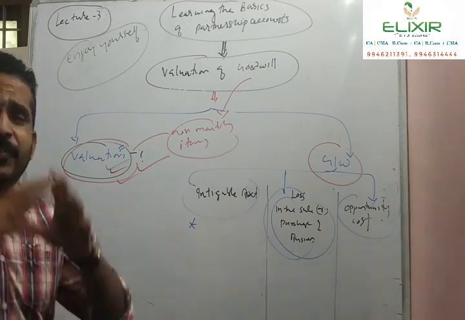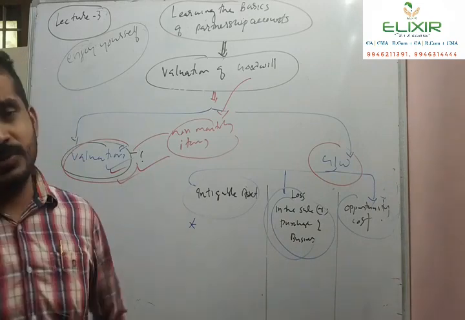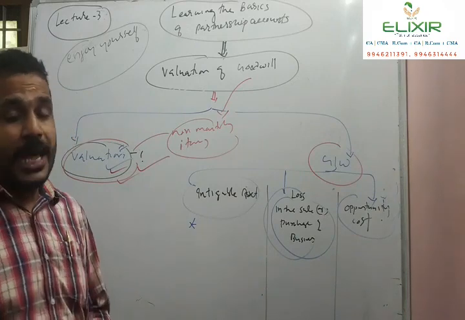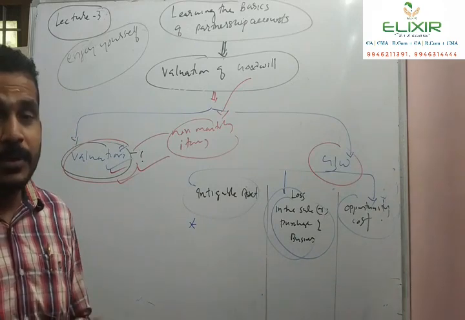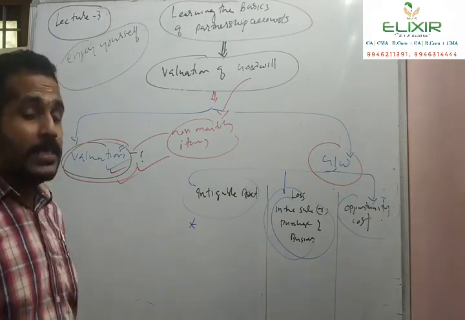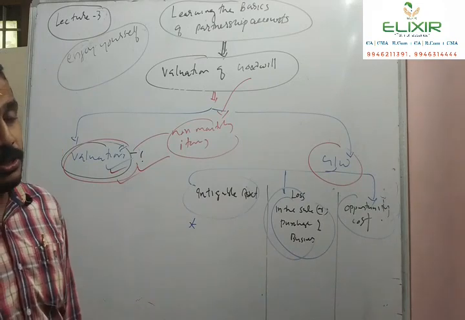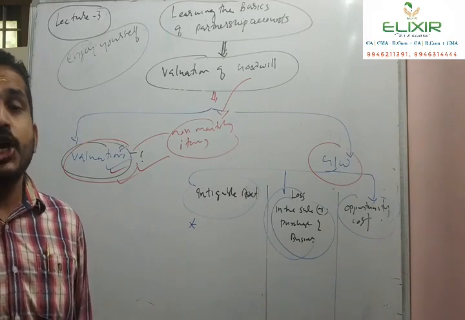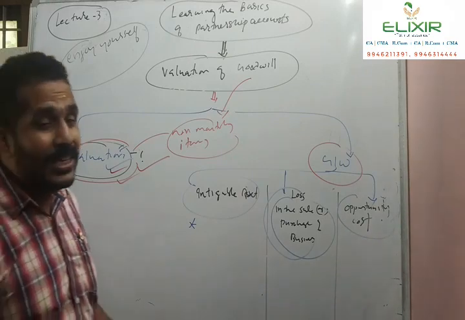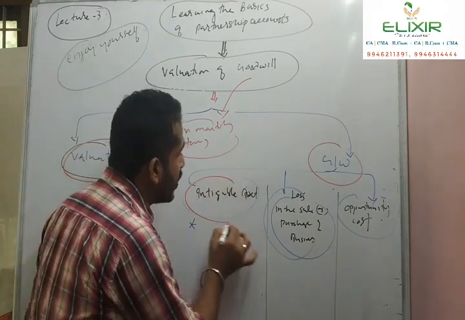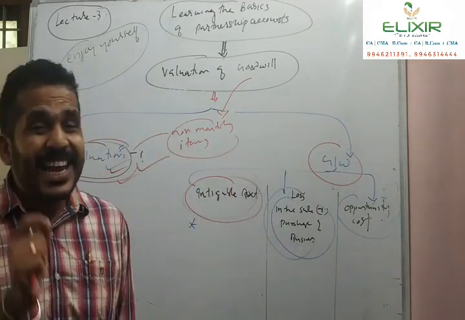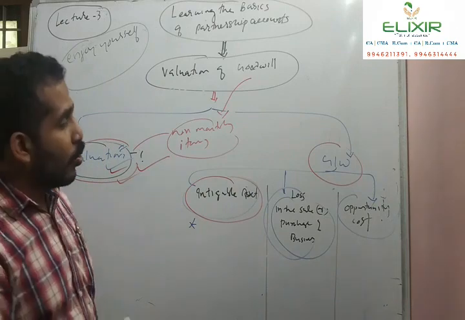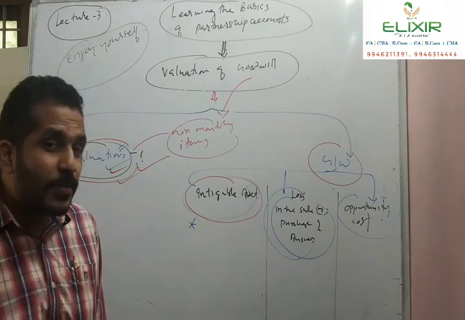Goodwill takes a different picture in different scenarios. Goodwill can be viewed from three angles. The most popularly known view is that goodwill is considered as an intangible asset. So most popularly, goodwill is viewed as an intangible asset.